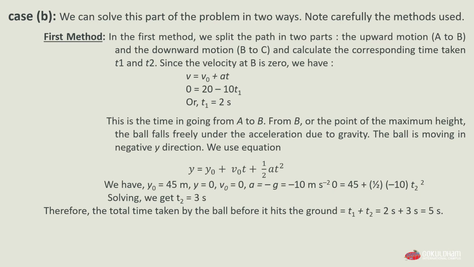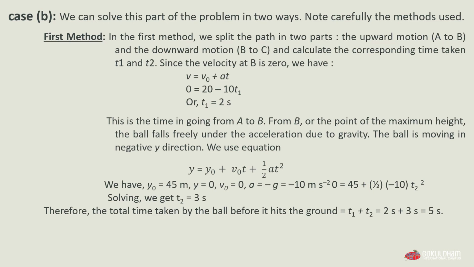Therefore, the total time taken by the ball before it hits the ground is t1 plus t2, which equals 2 seconds plus 3 seconds, which equals 5 seconds. Means the equation that we have taken, 0 equals 45 plus 1/2 times minus 10 t square, comes from the equation y equals y0 plus v0 t plus 1/2 a t square.